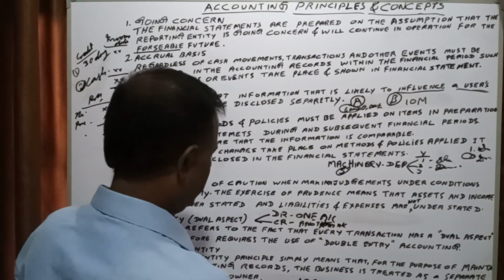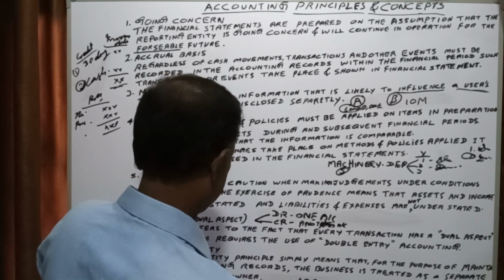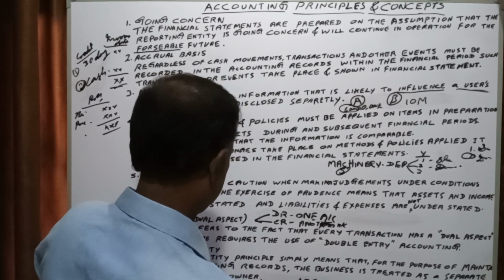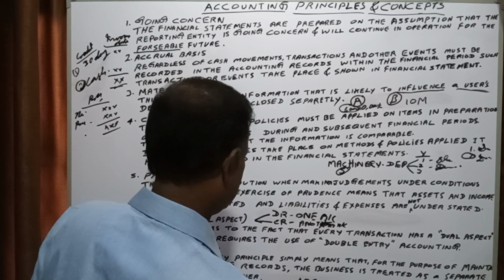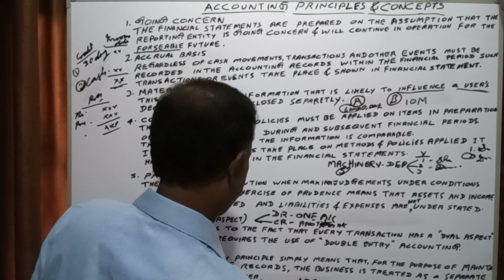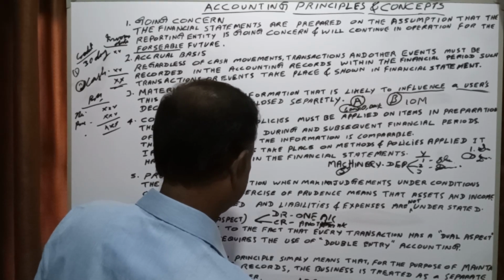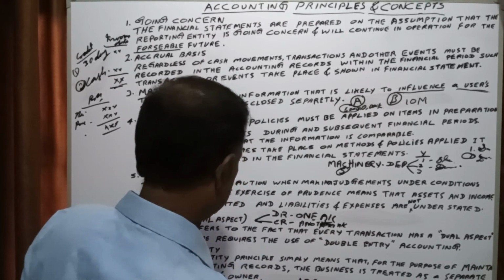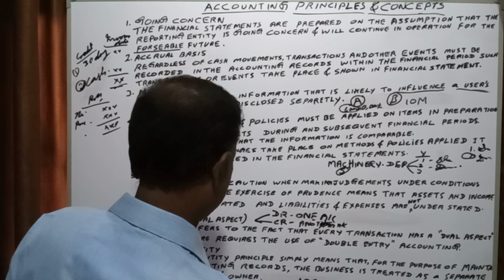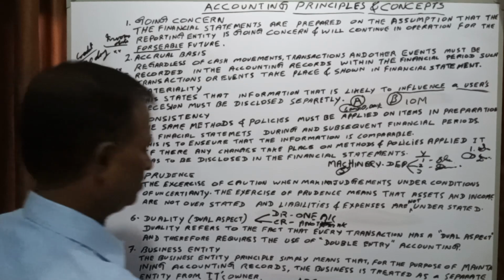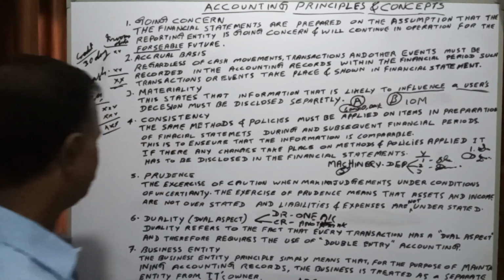We will say rent. Rent for the ABC Limited is 50,000. Rent for A's personal house is 10,000.